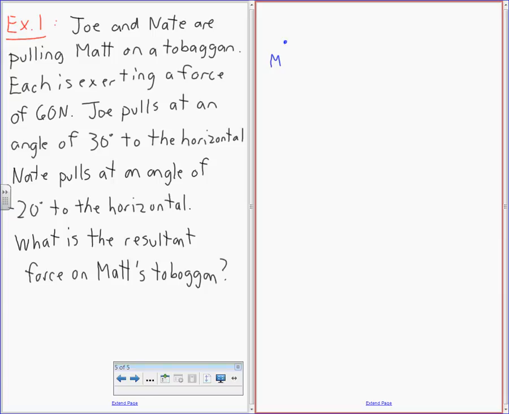Horizontal though means like this. That's the idea, okay? So here's going to be straight across. How do I draw Joe's force? Going upwards, okay? So here's going to be 30 degrees upwards. What's the magnitude of Joe's force? So there's Joe, there's 60 newtons, and there's 30 degrees.